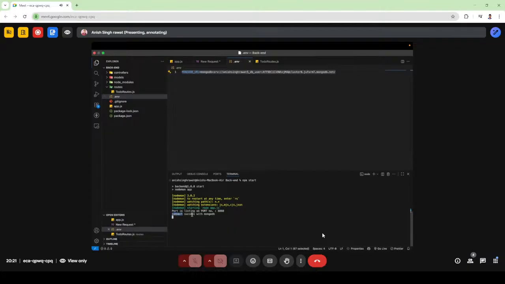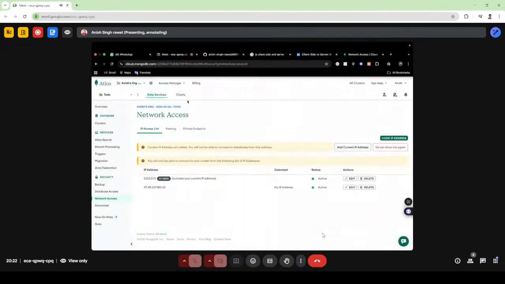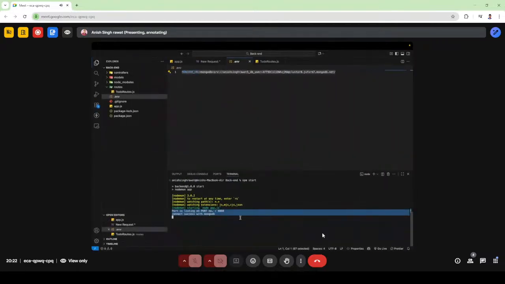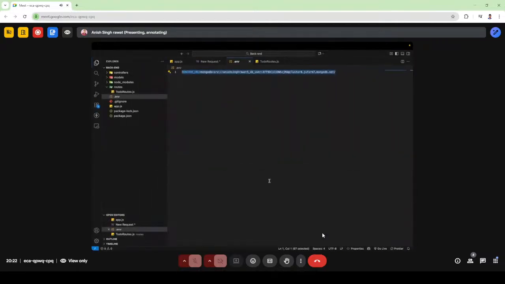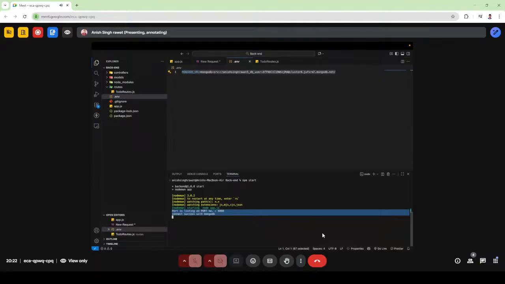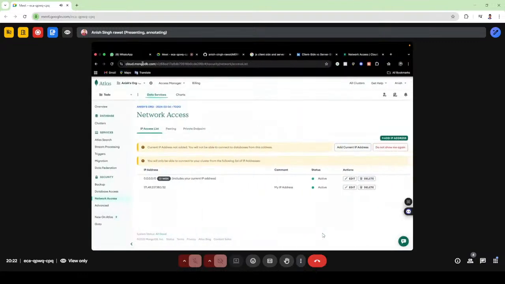Now, as you can see, connected successfully with MongoDB. My database is successfully connected with my server. There are two different things, guys. Please make sure not to confuse server and database. The server is your backend code, which is live on your backend side, the logic which connects with or interacts with your database. It's called the backend.